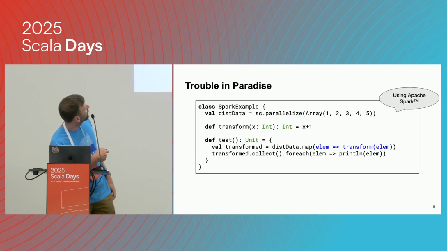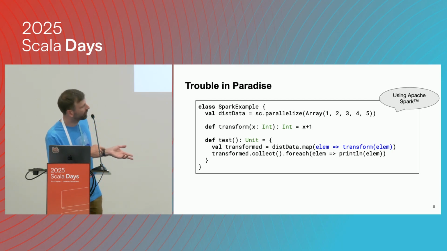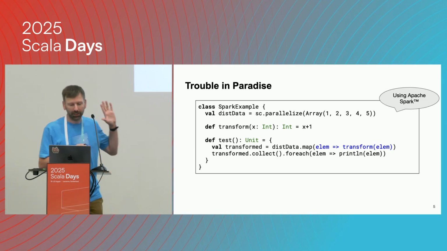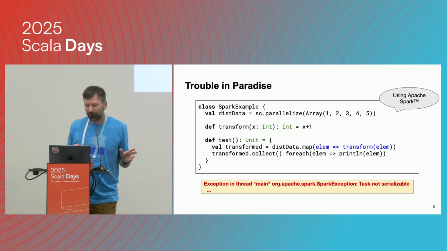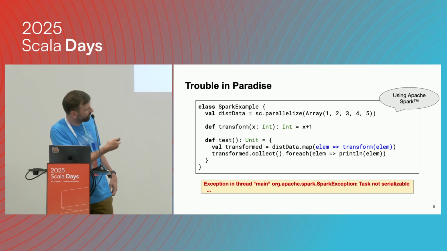Sometimes we need to send data. For example, if we collect things, that means we collect the data on the driver program, and then we can print it and so on. But this is something you don't do very often because you don't want to transfer data if it's not needed. As you can see, this is probably the simplest example you can write in Spark. The problem is if you run this, you actually get an exception. There's a Spark exception which says there's a task that's not serializable. And it turns out the culprit is actually this lambda. We'll see why this lambda is a problem.